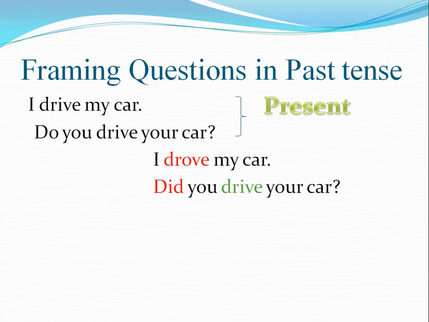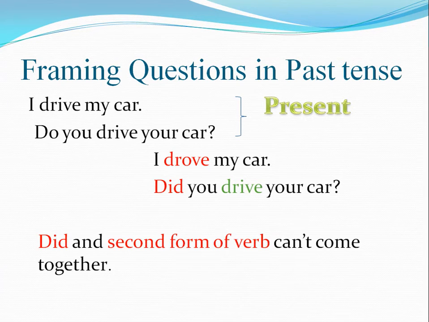Now a natural question could be asked by any of you: why didn't we use drove? Did you drove your car? The answer is that when did comes in a sentence, the second form automatically changes to the first form. You can remember by this funny thing that did and the second form are enemies. They cannot come together in a single sentence. So when you are using did or did not, please remember to change the second form into the first form.